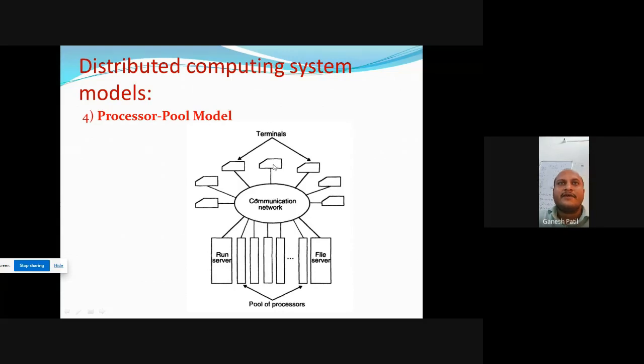If right now I am sitting at one computer machine and I want to run a big program, or install big software on my client computer machine, I will require a high configuration processor, because right now my computer has an i3 processor. But this i3 processor cannot handle this big software. Then I will need a high configuration processor, an i7, or two i7 processors. Then what will we do?